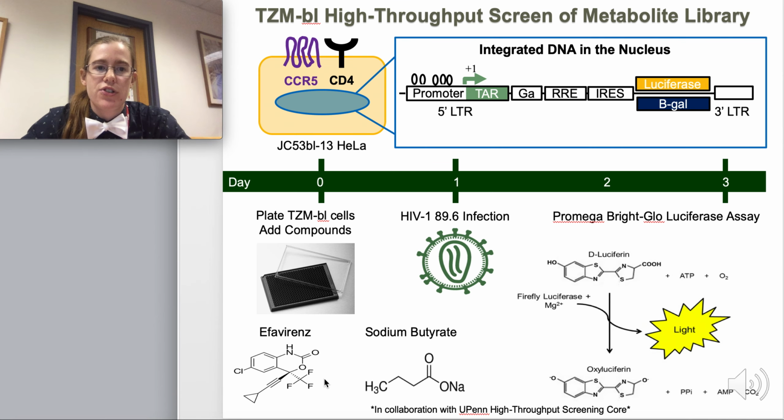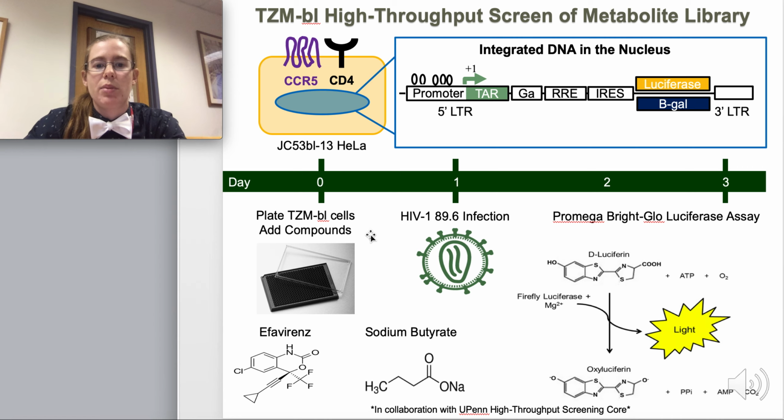And so then we were interested in trying to determine whether or not any of these metabolites could actually be directly affecting HIV replication in target cells. So we developed a high-throughput screen based on the TZMBL reporter cell line that produces luciferase in response to increasing amounts of HIV virus replication. And so here's the workflow of the screen.